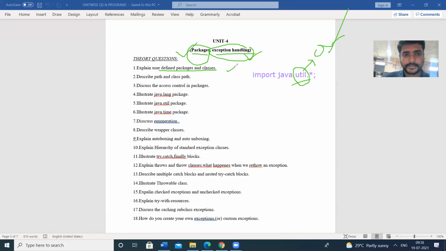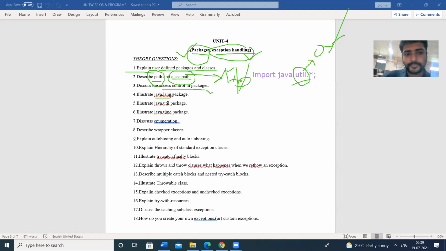Already we have discussed these things. Next, to describe the path and classpath. To execute Java, after installing Java, we have to set the path environment variables. This is already explained, path and classpath. We have to set the bin folder for the path. For classpath, we can have the library or other things. We can add so many things in the classpath. Generally, we will have the lib folder. Next one, access controls in the packages: public, private, protected, default. These are the various access controls in the packages.